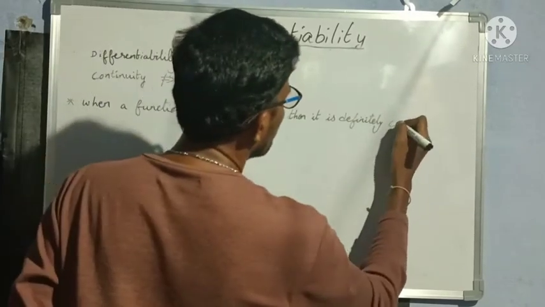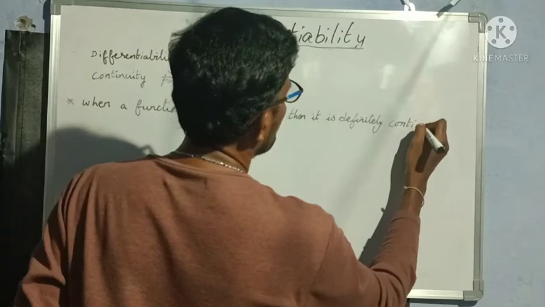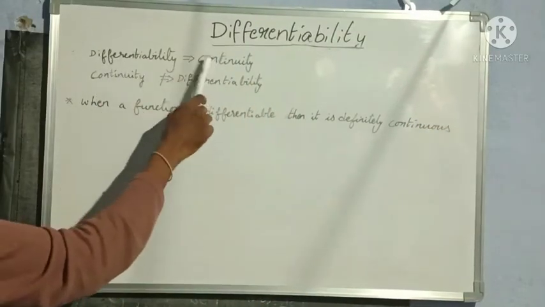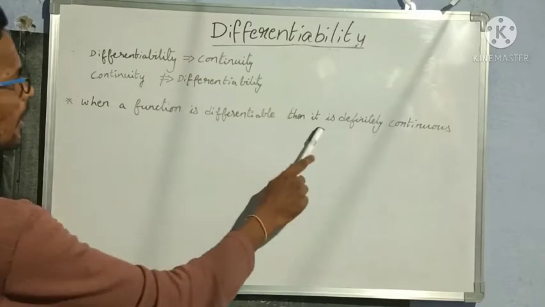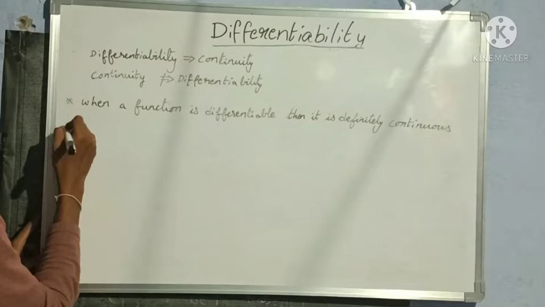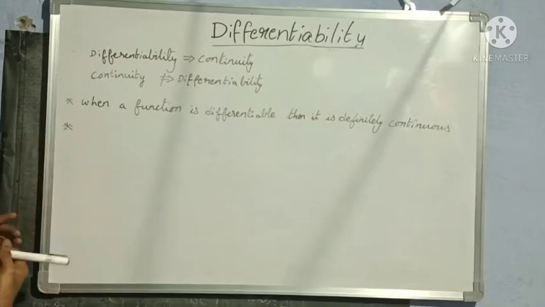Definitely what? Continuous. That is the meaning of the first sentence. That is, when a function is differentiable, then it is definitely continuous. Means must and should, it will be continuous.